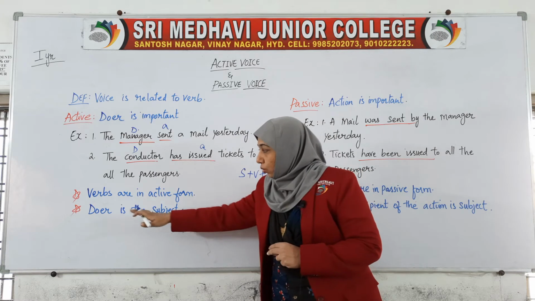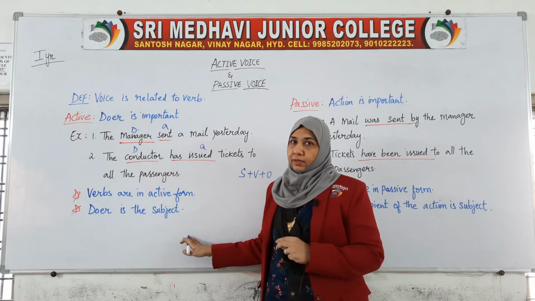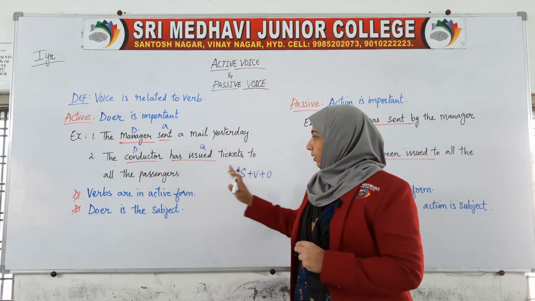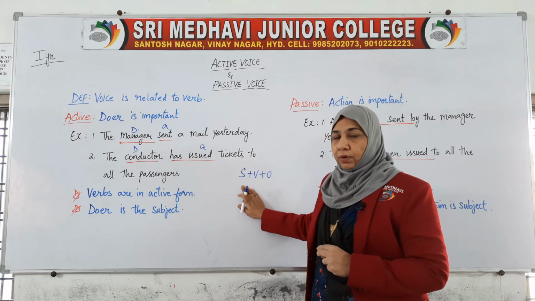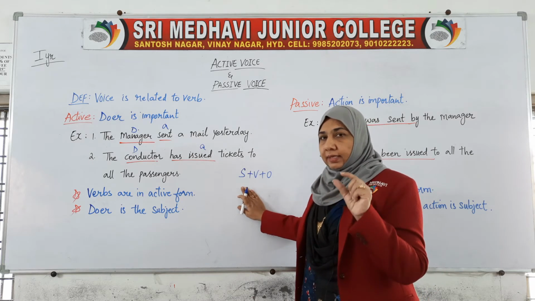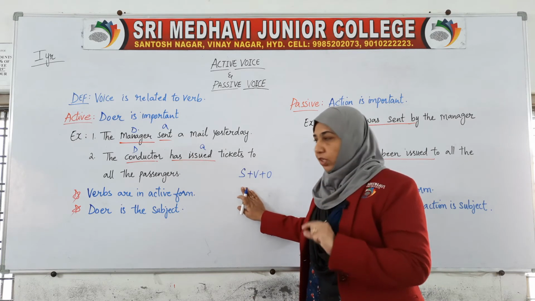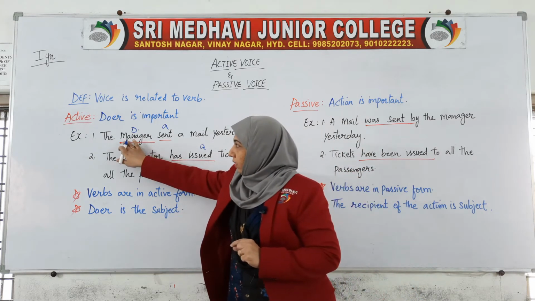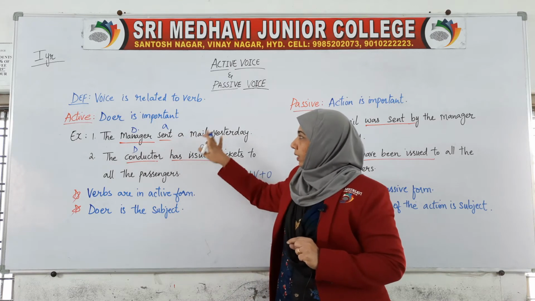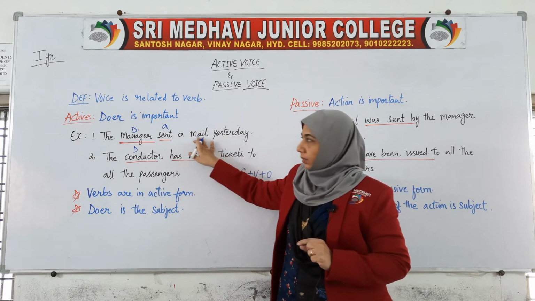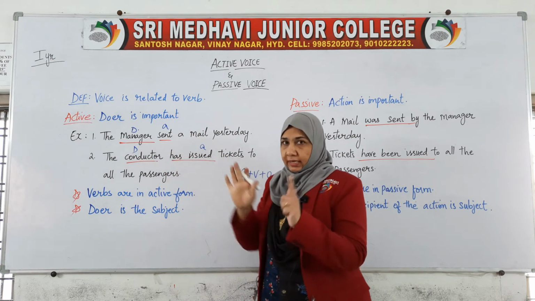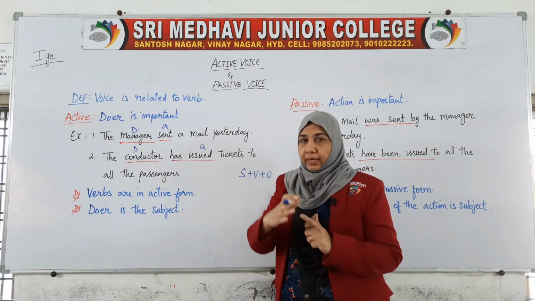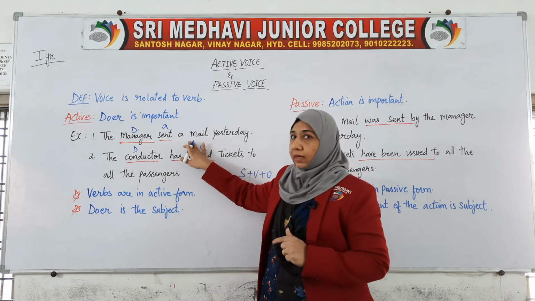The next point is that the doer is the subject. As I said, we have to follow the format for the sentence: subject, verb plus object. So here the doer is the subject, then the verb, and this is the object. Manager is the subject, sent is the verb, the work done, and what is the actual object?